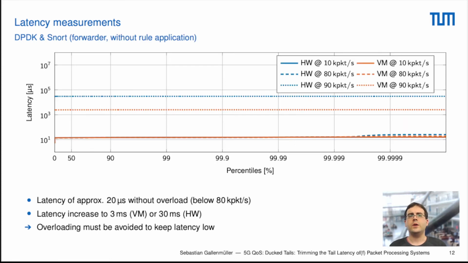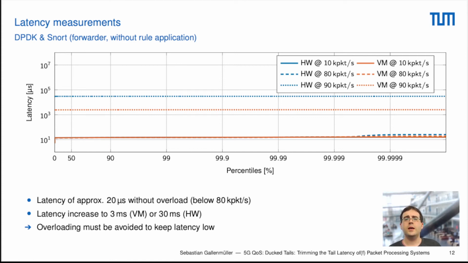Then we also want to investigate what the Snort forwarder can actually do. And there we can see, back again in the HDR latency plot, that we have now a slightly higher latency, roughly 20 microseconds in the typical use case.